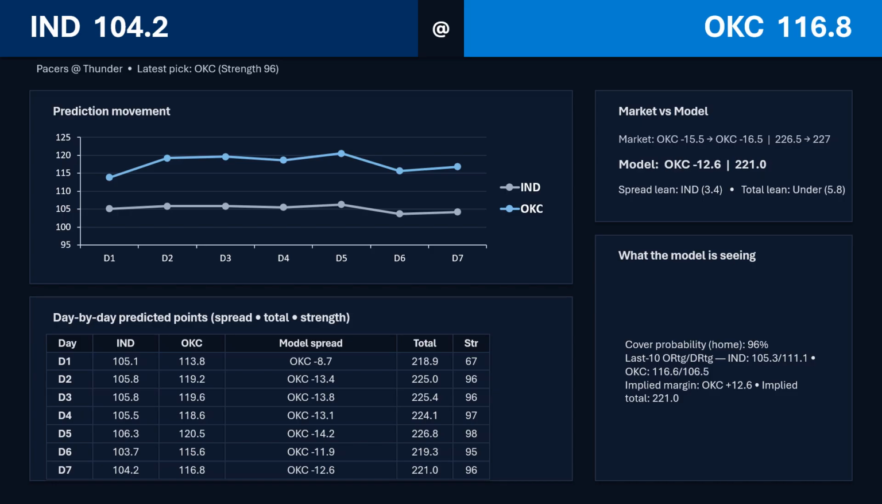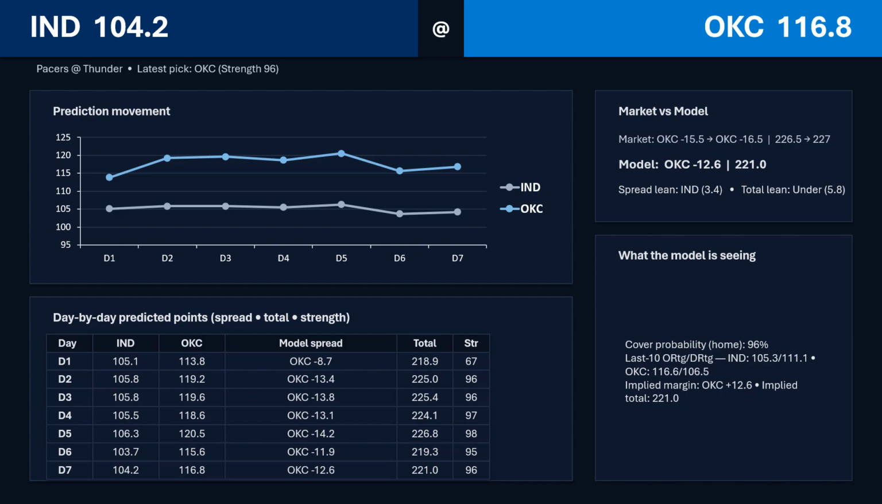But OKC's dealing with some right now, too. They will be without Caruso, J-Dub, Hartenstein, and then J. Will and Wiggins are questionable. So I believe all of those players were out last game, and they looked pretty good in Milwaukee still. So now they're back at home where they play better.